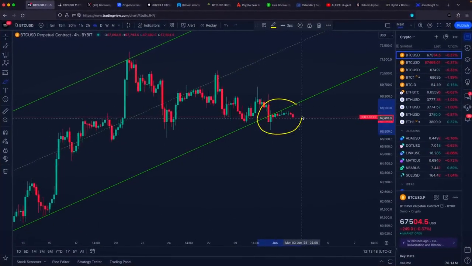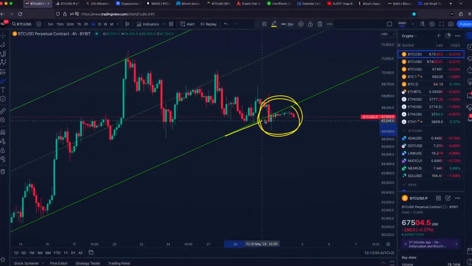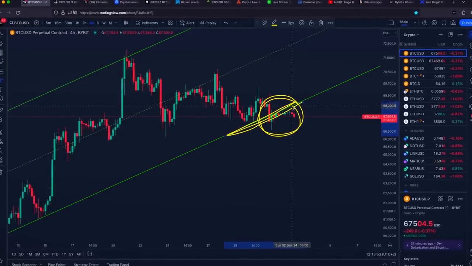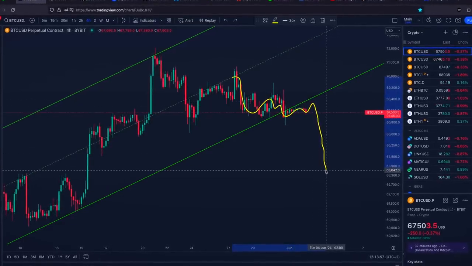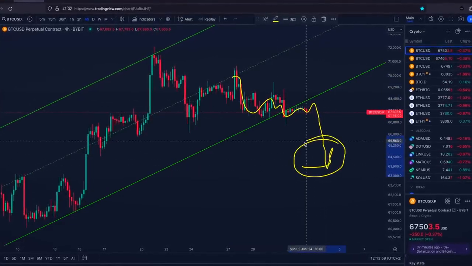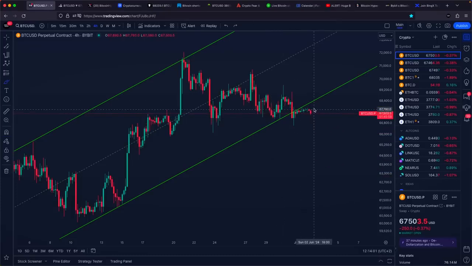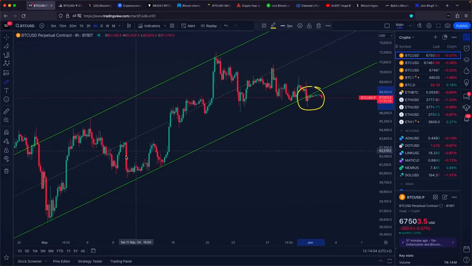Bitcoin has unfortunately broken down from a key support level within its significant S&E channel. This development calls for increased caution as it raises the possibility of reaching our lower price target in the coming days. But why does this S&E channel hold such significance?